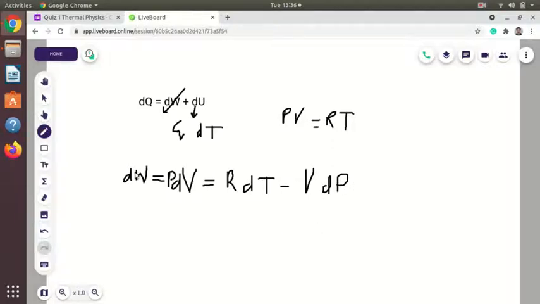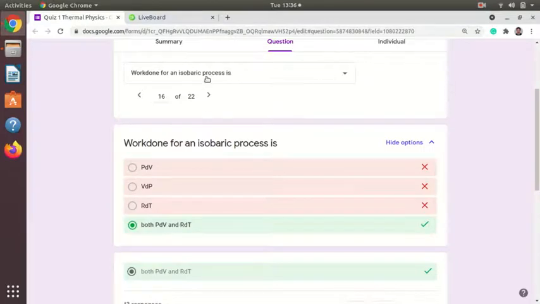So now we have given the process is isobaric, that is dP is equal to 0, so this term will get cancelled. So for work done we can either use PdV or RdT, any of this we can use. So option D is correct.